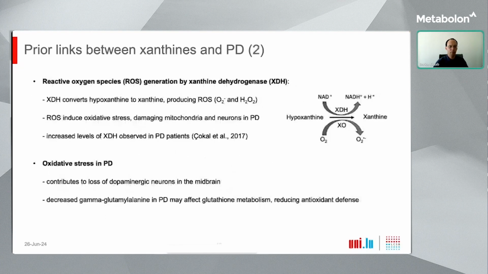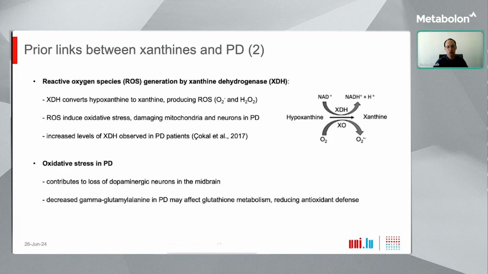A further previously proposed link between xanthines and Parkinson's is the generation of reactive oxygen species by one of the main enzymes in xanthine metabolism, namely the enzyme xanthine dehydrogenase, or XDH. So XDH converts hypoxanthine to xanthine, and these are two of the top significantly altered metabolites in our dataset.